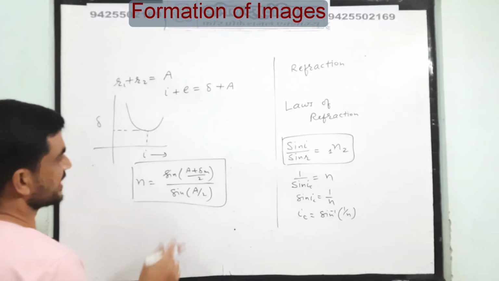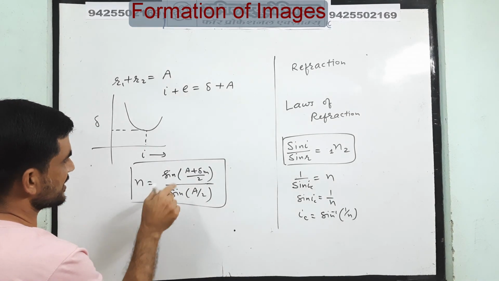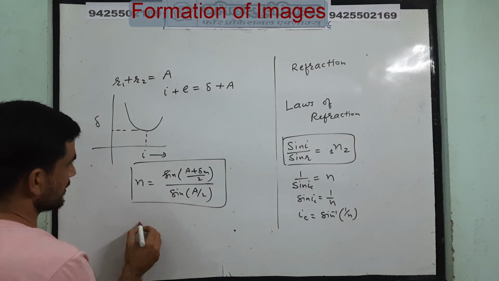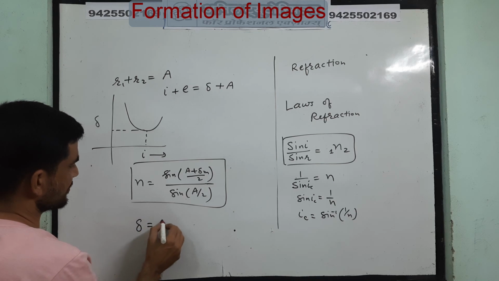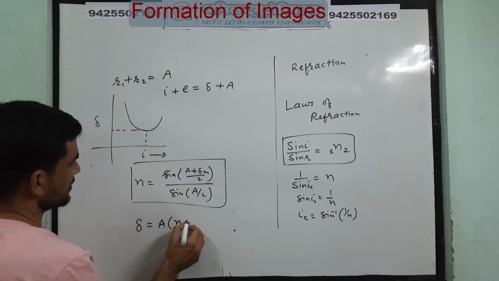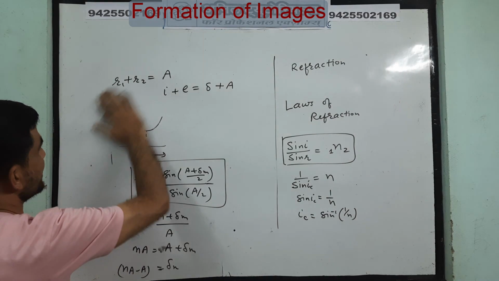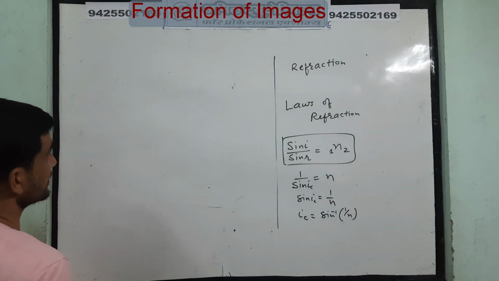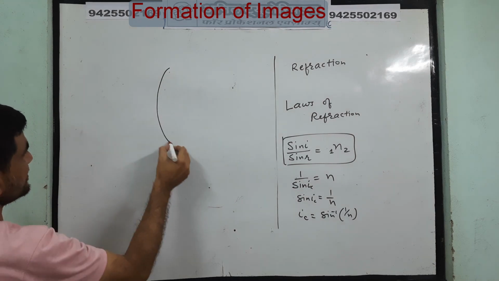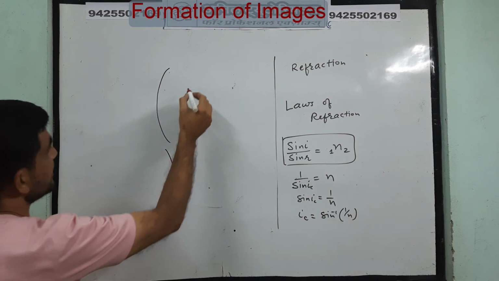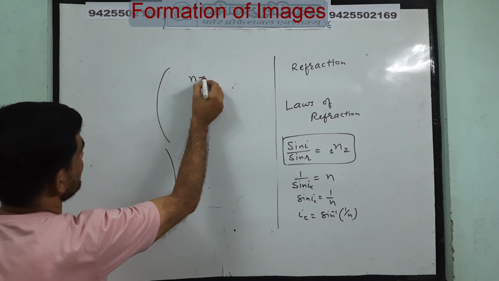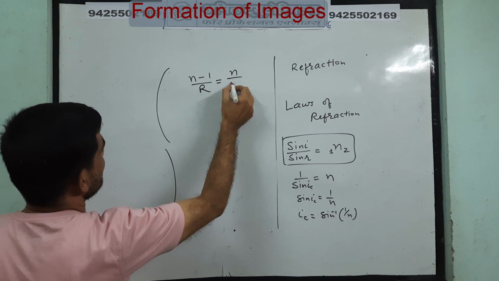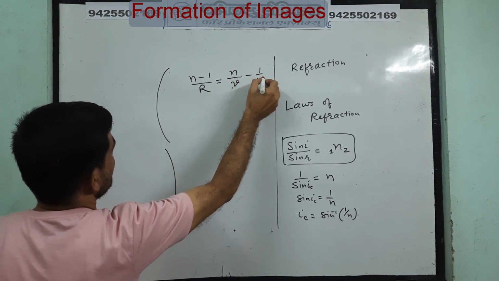Then if the angles are very small, we can reduce this formula to this format, that is delta equal to A times (n minus 1). Refraction through curved surfaces: in that we obtained the result, for a convex curved surface, (n minus 1) upon R is equal to n by v minus 1 by u.